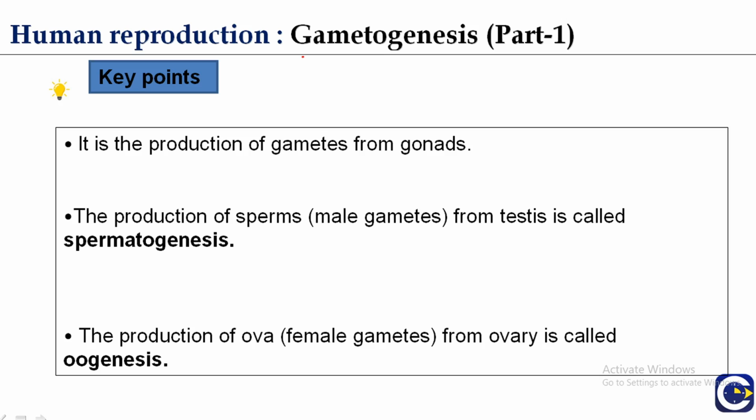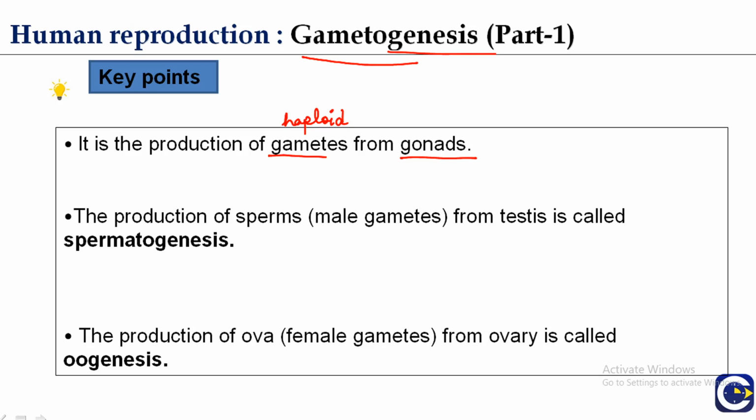First of all, what is gametogenesis? Gametogenesis is the process of formation of gametes which are haploid from the undifferentiated diploid germ cells in the gonads for sexual reproduction.